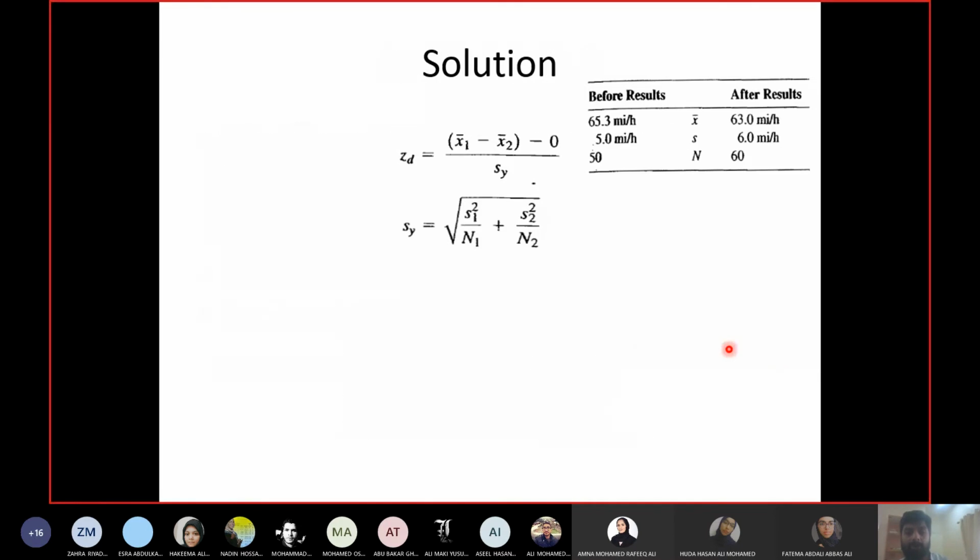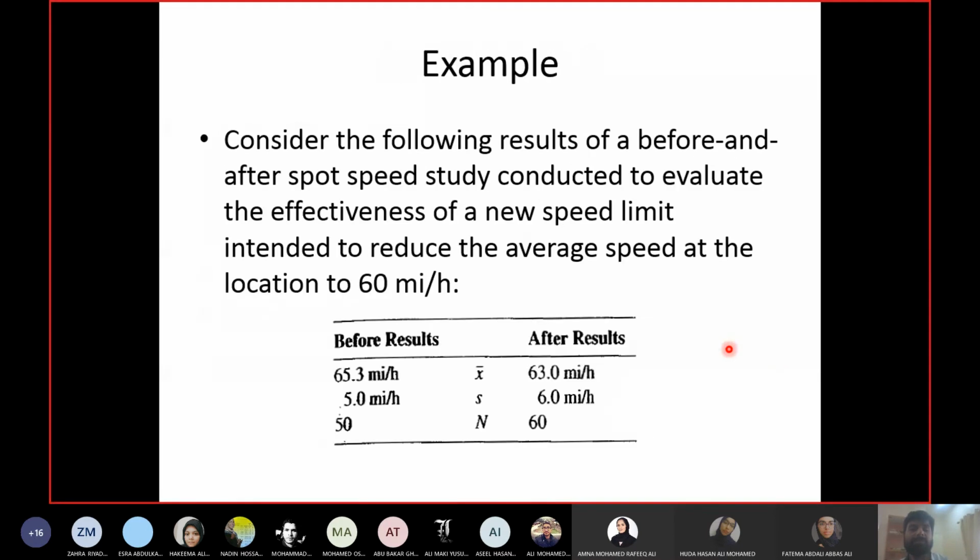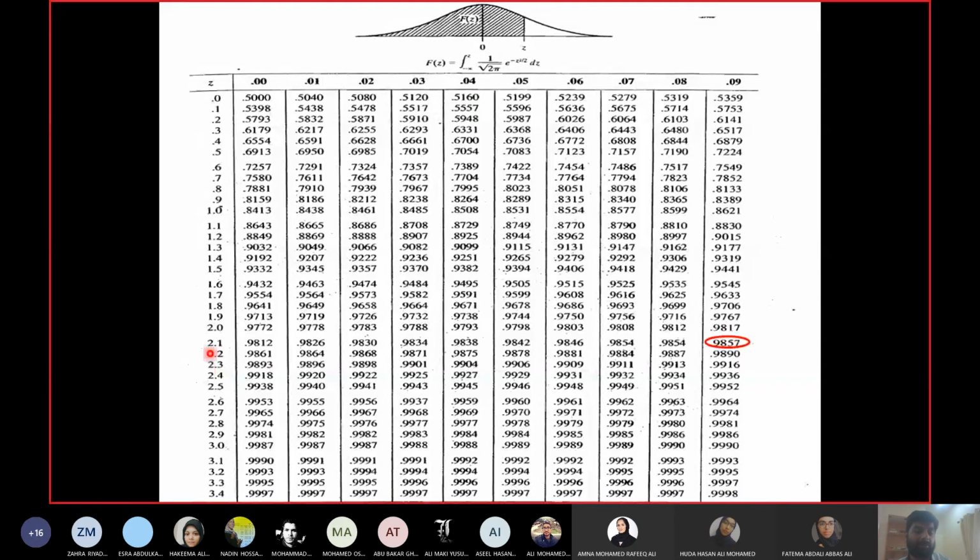If I go to the Z table, you will see that the 4.02 value does not exist here, because this table has a maximum value of 3.4 and the second decimal place is 0.09. So the maximum value in this table is 3.49. Any value which is more than 3.49 does not have a probability in this table. But I don't have to worry about it.